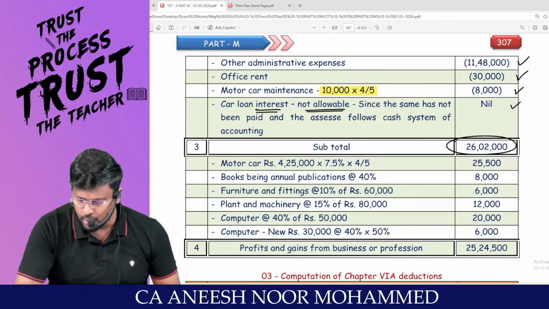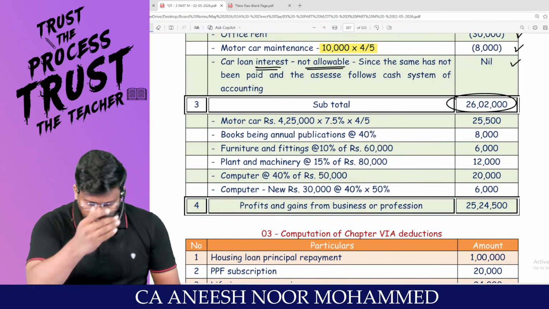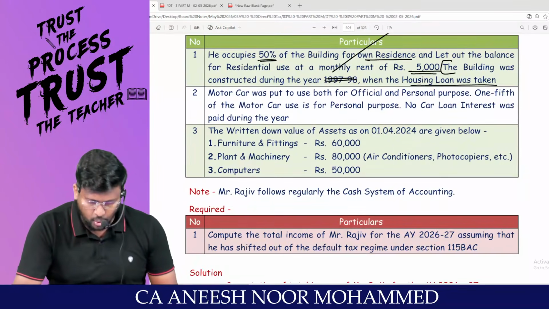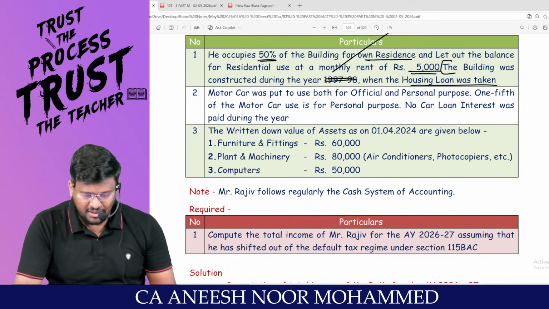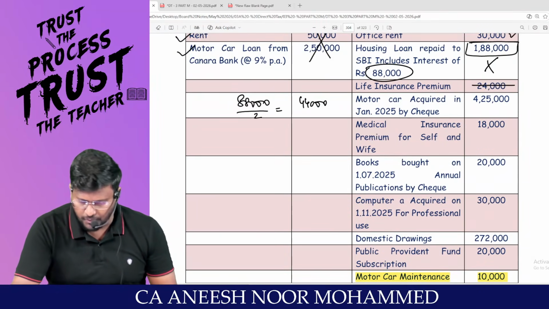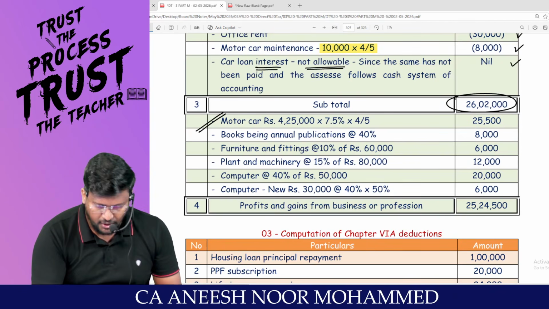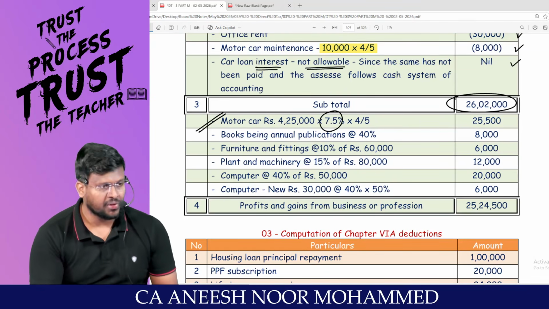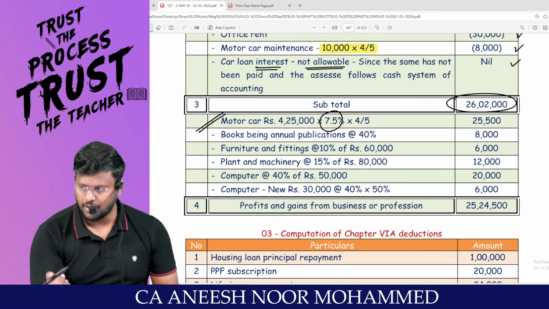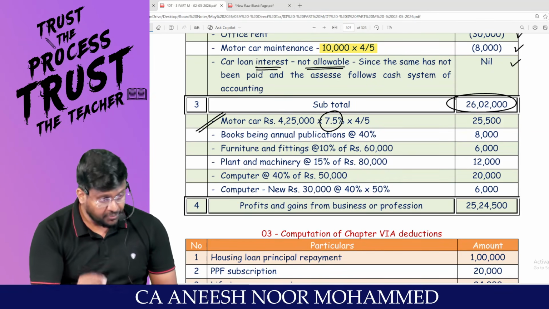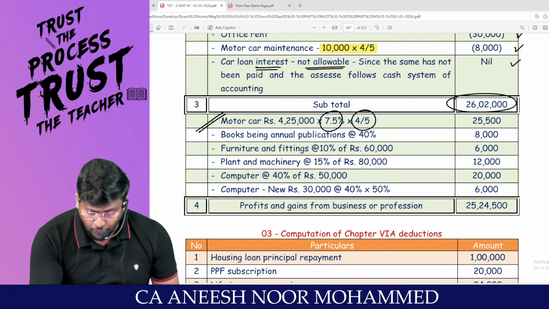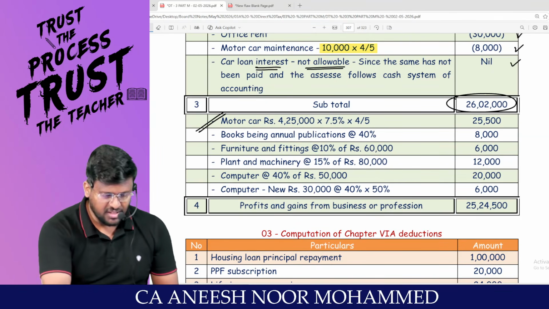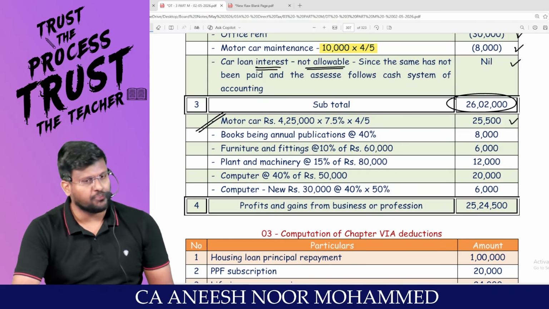So the subtotal will be 26,02,000. Now you are supposed to claim the depreciation for every item. Motor car, opening WDV has been given. Currently you have purchased a motor car. What is the cost of the motor car? For this 4,25,000, since it has been put to use for less than 180 days, it is entitled for only half the rate of depreciation. Instead of 15%, you will get only 7.5%. That too, in that depreciation, only 4/5 will be allowed because 1/5 of the car has been used for personal purpose. So 25,500 is the motor car depreciation.